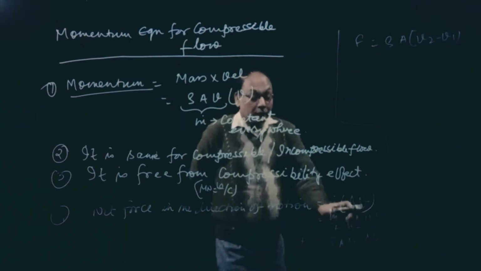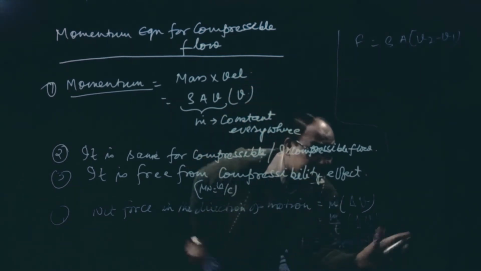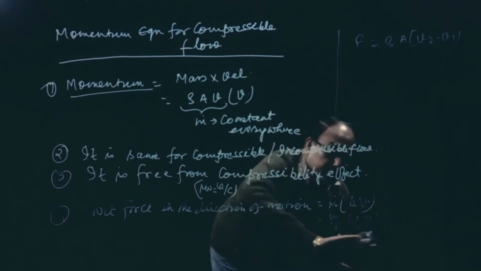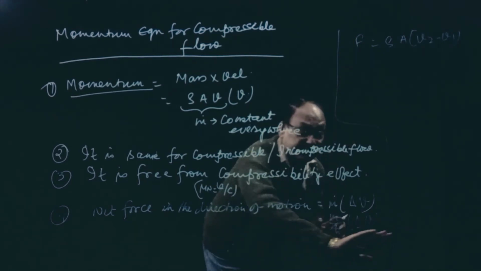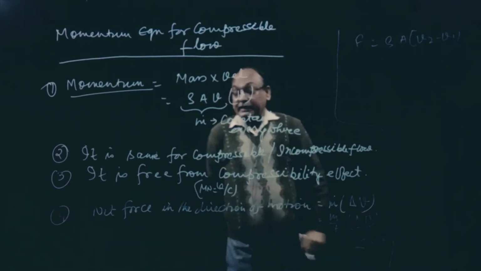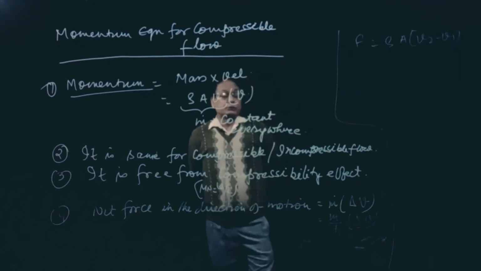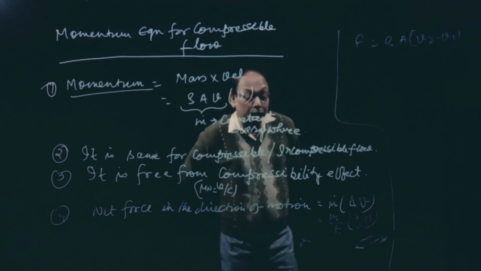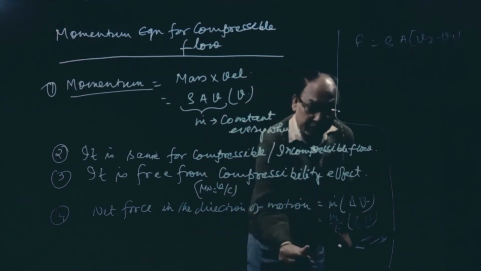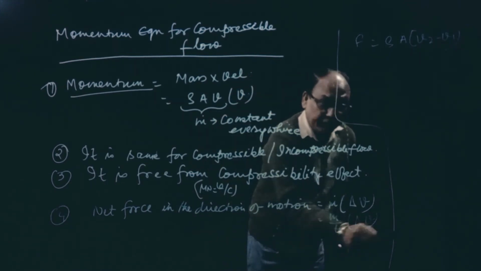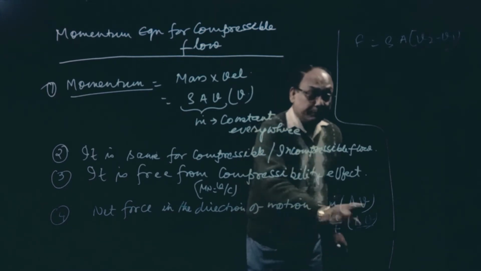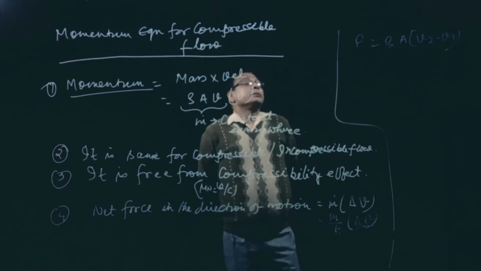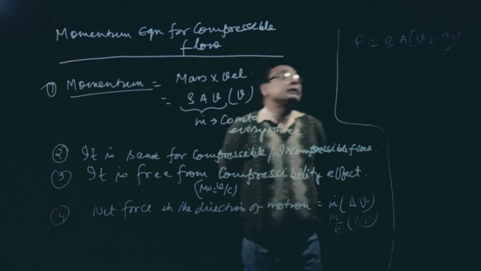Let me not write this equation yet, otherwise it will be confusing. So m dot is m by t, the mass flowing per unit time, and the net force in the direction of motion is m by t into delta V. So rho A V, V2 minus V1.